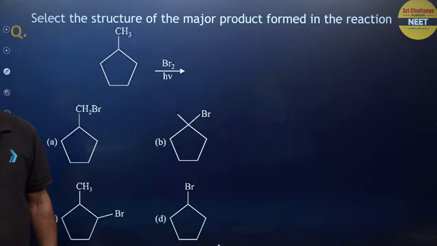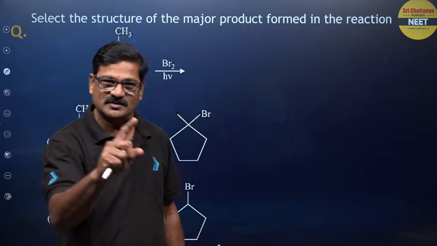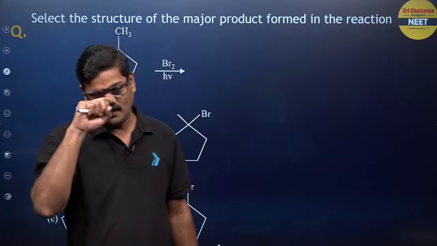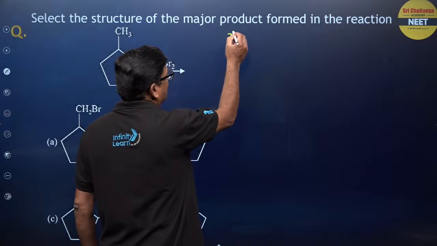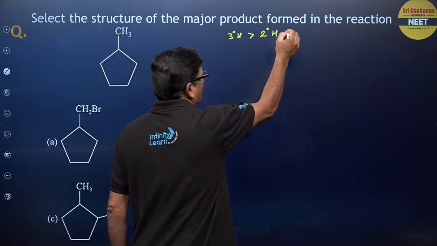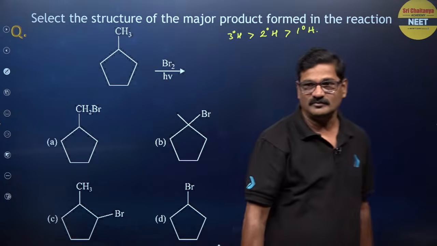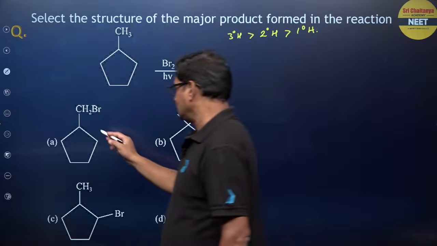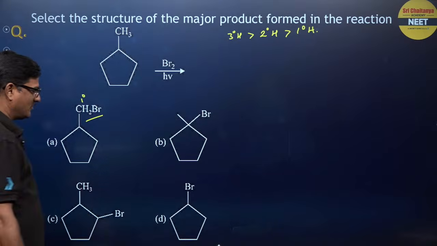In this free radical halogenation of alkane, one hydrogen is replaced with one halogen, and in reactivity of the hydrogens, tertiary hydrogen is more reactive than secondary hydrogen, which is more reactive than primary hydrogen. If this is the product that is formed, it is by replacement of a primary hydrogen.